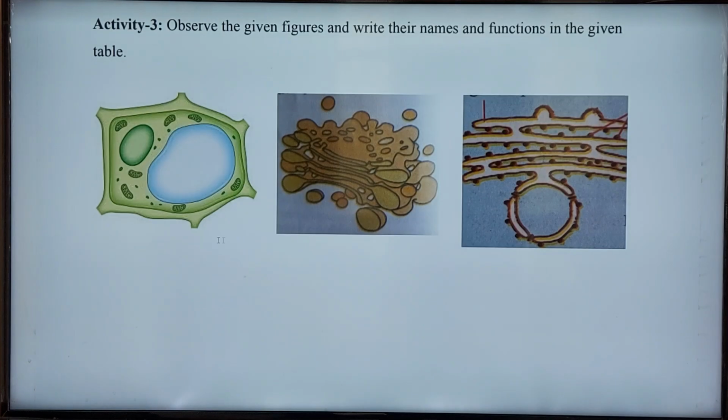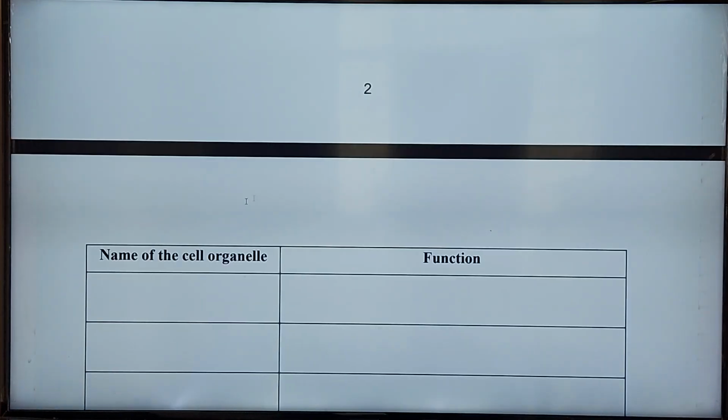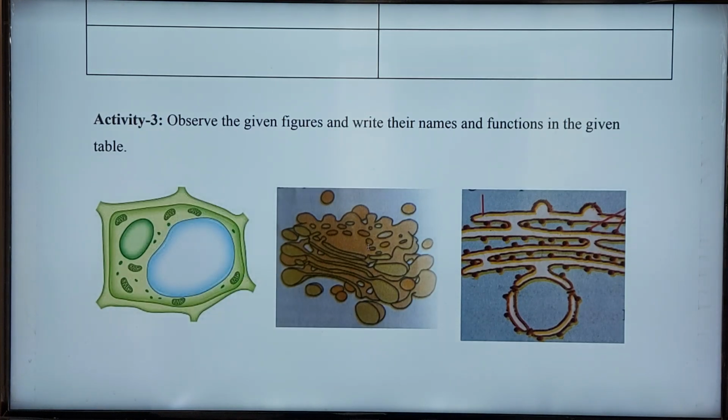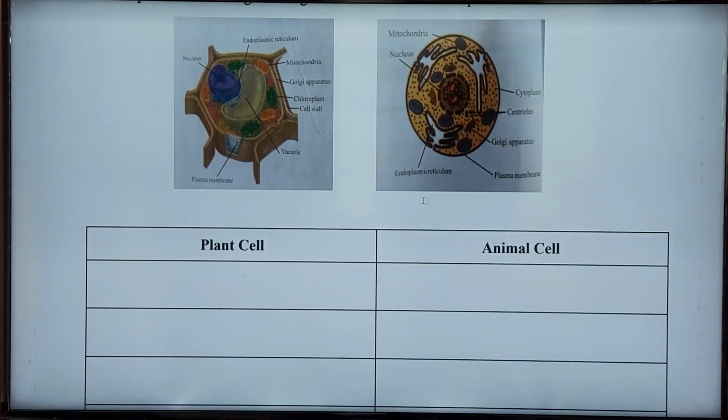First one is vacuole, and second one is endoplasmic reticulum. Now I will tell about this third one. Okay, these are the Golgi apparatus or Golgi bodies. For the first time, the scientist Camillo Golgi discovered and observed them in 1898. So these are sac-like structures present in the cell. Okay, these are the Golgi bodies.